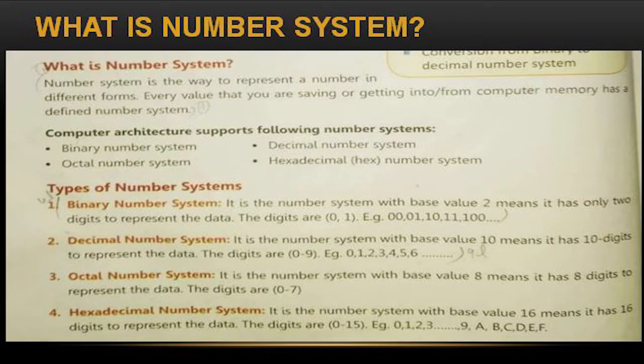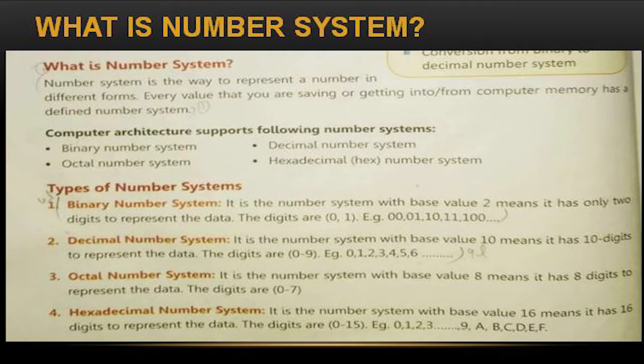Next one is the octal number system. It is a number system with base value 8. It has 8 digits to represent the data. That means from 0 to 7, up to 7 values only it will represent.